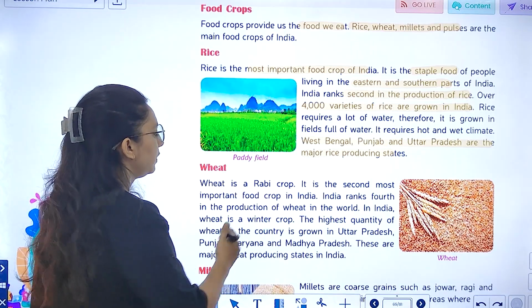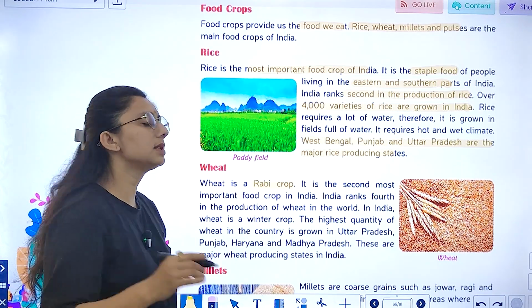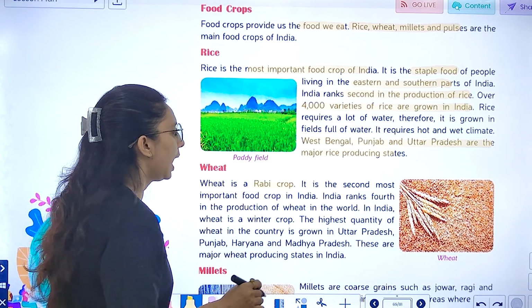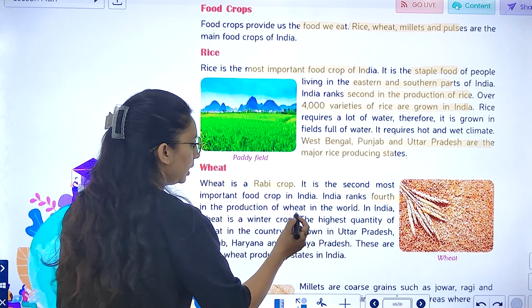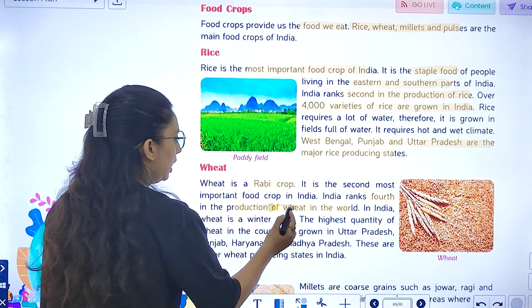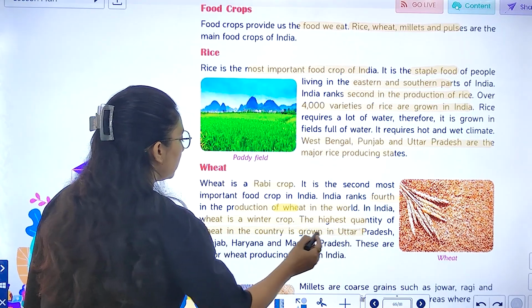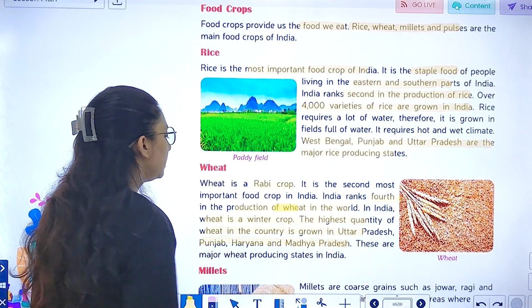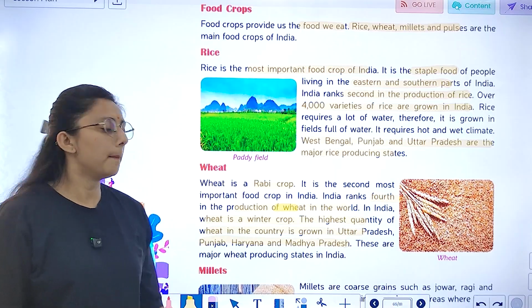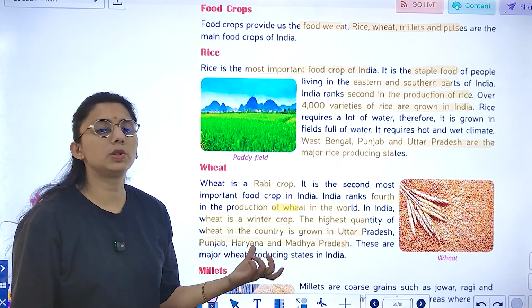Then we have wheat, which is a Rabi crop, and it is the second most important food crop, and India is ranked fourth in the production of wheat in the world. In India, wheat is a winter crop, and the highest quantity of wheat in the country is grown in Uttar Pradesh, Punjab, Haryana, Madhya Pradesh. These are the major wheat producing states.